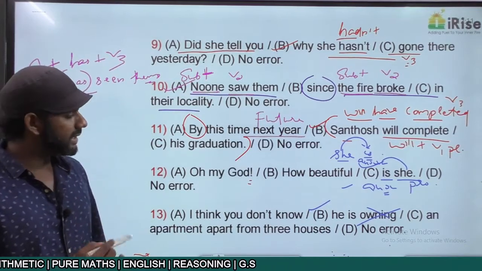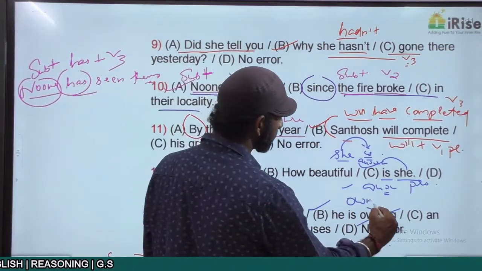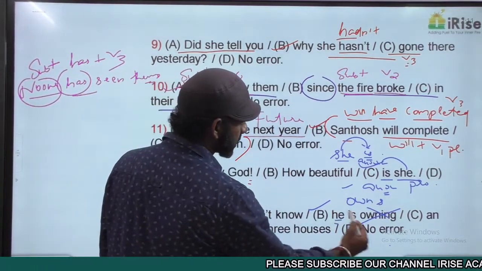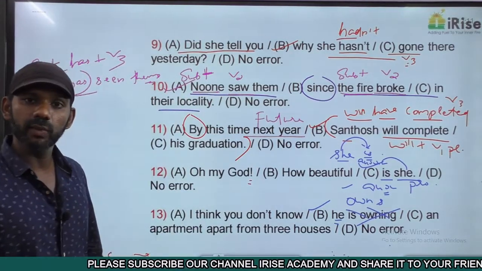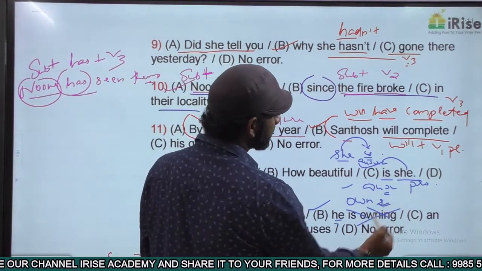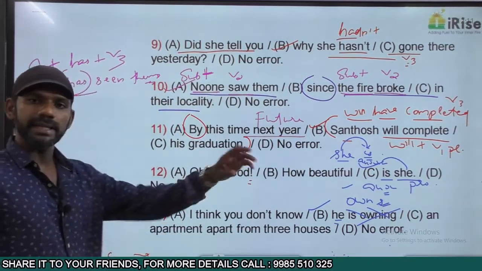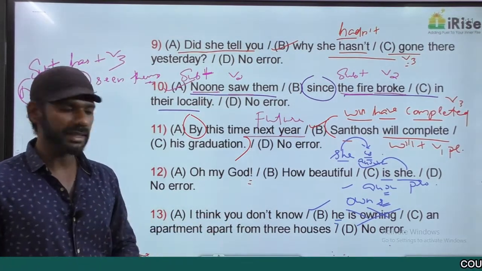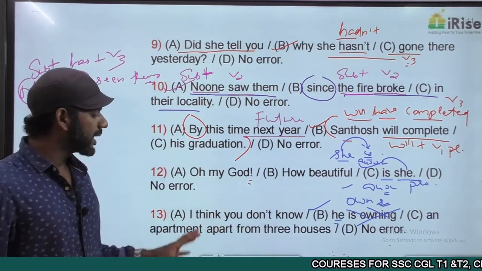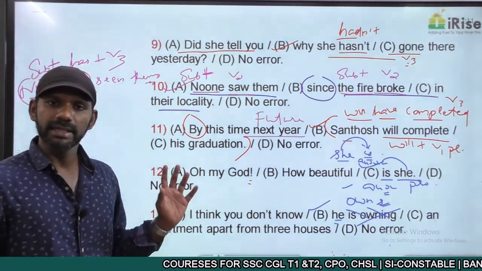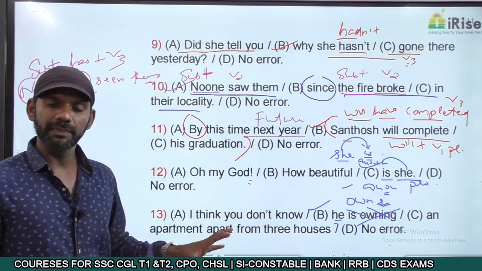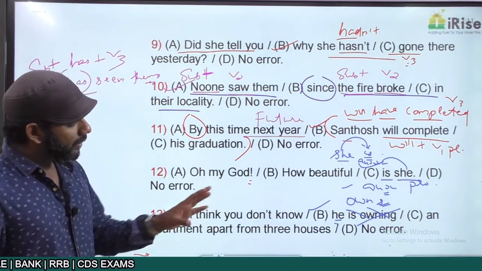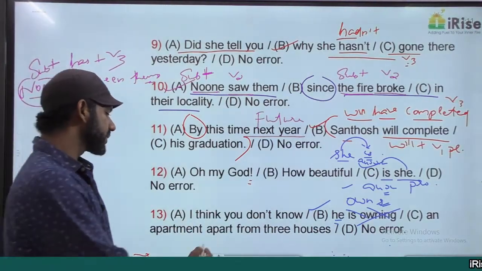Now the correct statement must be: He owns an apartment apart from 3 houses. "He" is the subject here, singular, and if a subject is singular, the verb must also be singular. "Owns" is a verb here, singular because of the S. Now the sentence started this way: I think, present tense. You don't know, "do" is present tense. He owns, present tense. The sentence started in the present, ended in the present. Tense consistency is there.